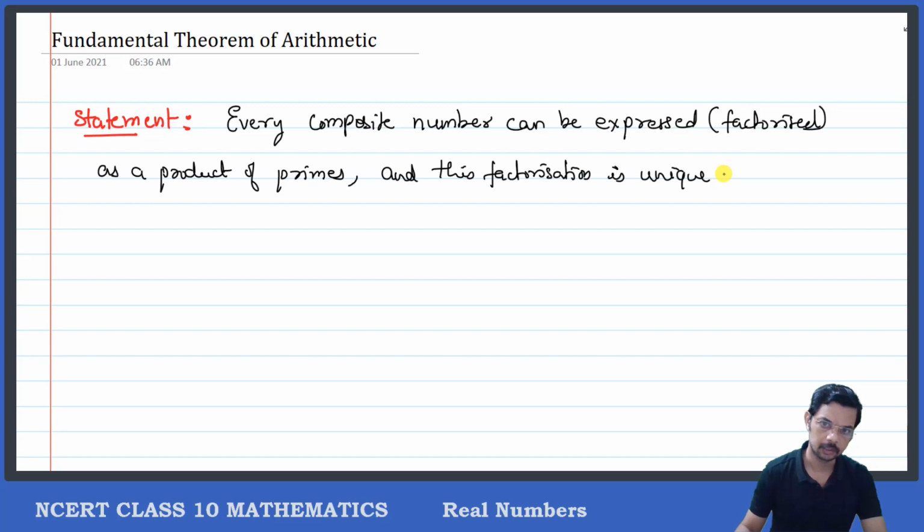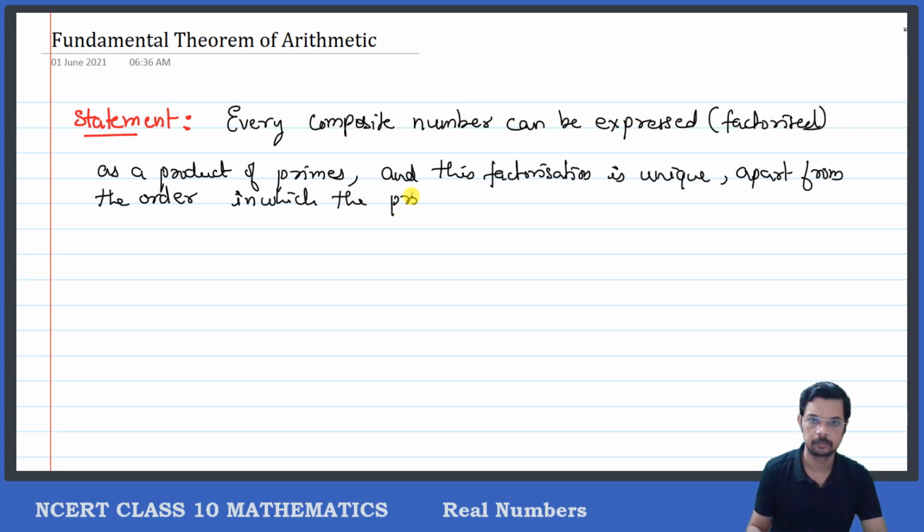is unique except or apart from the order in which the primes occur or appear. Okay, so it means to say that the prime factorization of a natural number is unique.